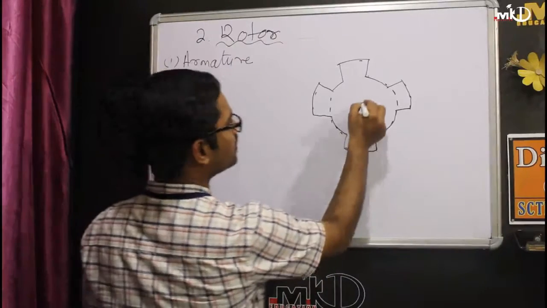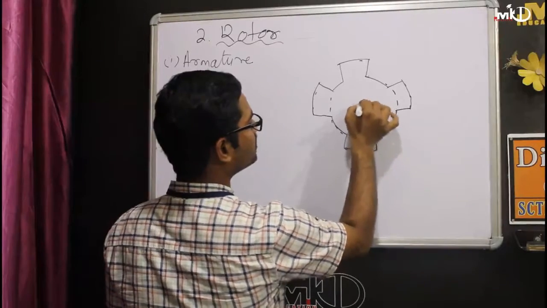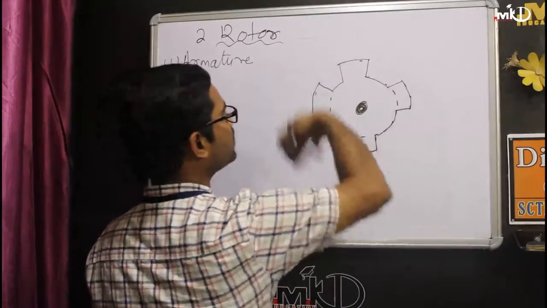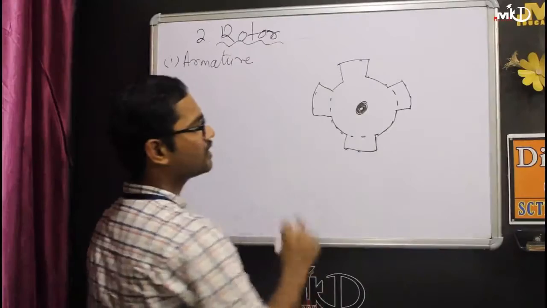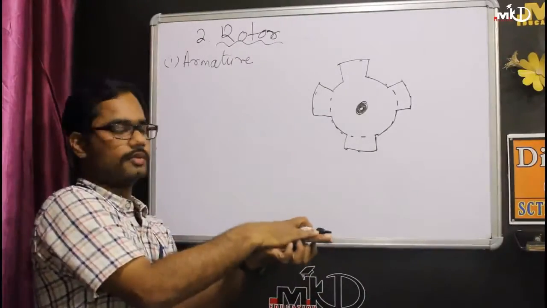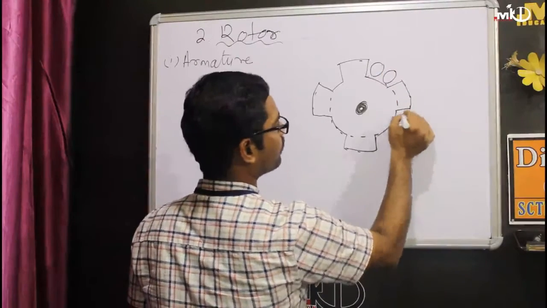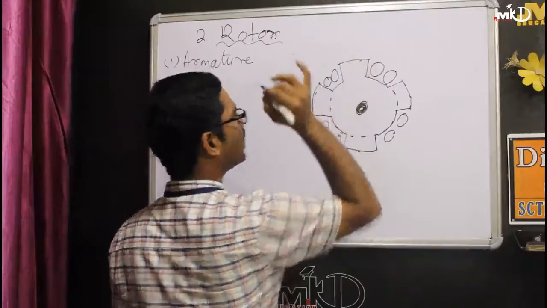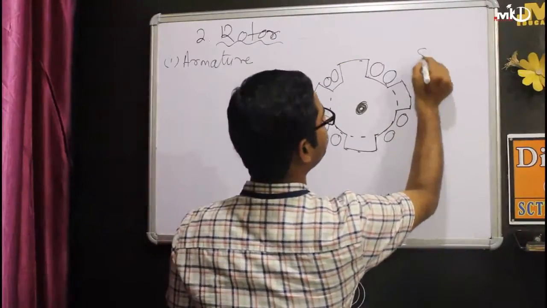This is the central part, or your shaft, and the whole structure is known as your armature. In the armature, this structure is placed one upon another, and this is the part where your conductors are.